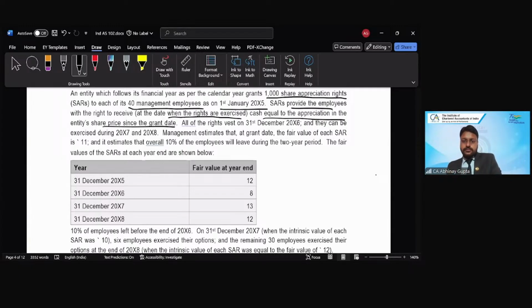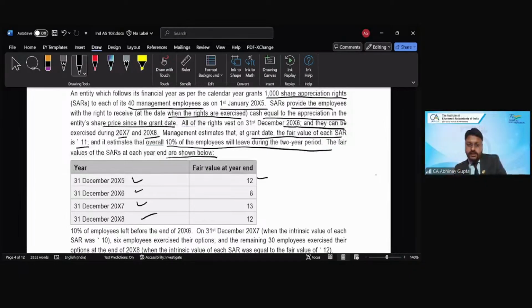All the rights vest on 31st December 2006 and they can be exercised during 2007 or 2008. So 2 years is the vesting period or exercise period offered by the company. Management estimates that at the grant date, the fair value of each SAR is rupees 11. The estimate is that overall 10% of the employees will leave during the 2 year period. So 2 year period means total vesting period, 2 years. The fair value of the SARs at the year end for each of the years below is given: 2005, 6, 7, and 8. So these are the fair values of these SARs, right?